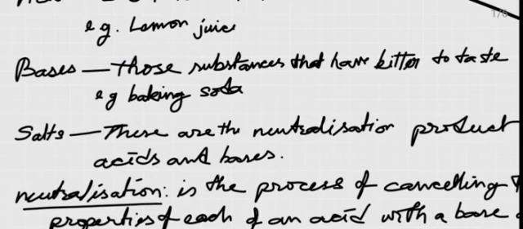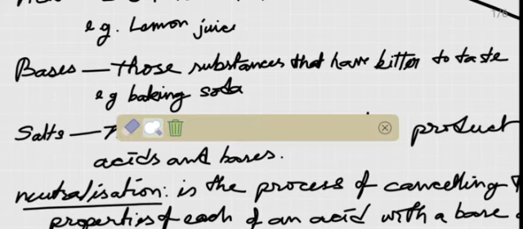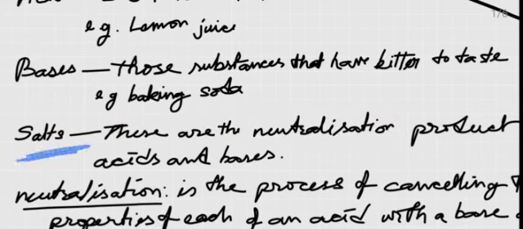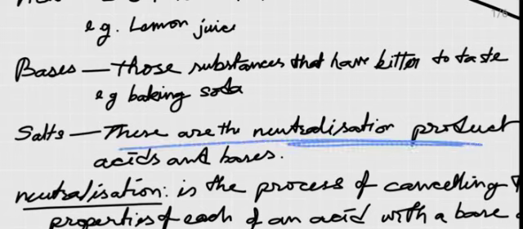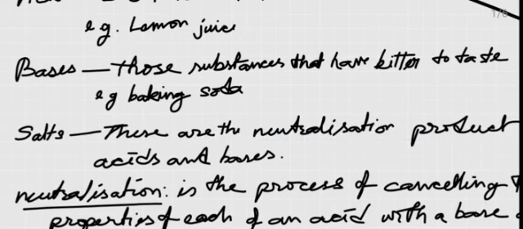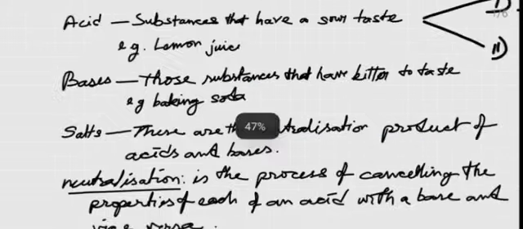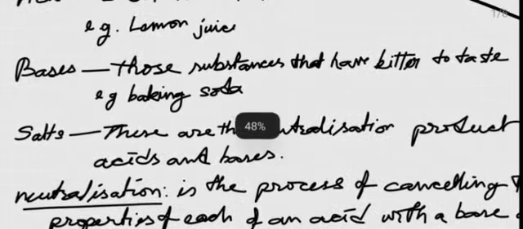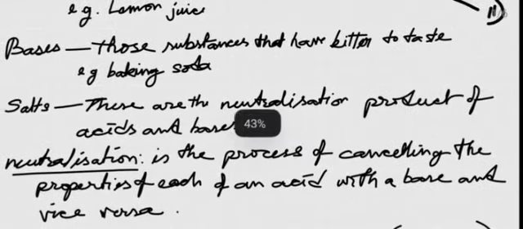And some other substances may not have any sour or bitter taste, but may be the product of the neutralizing reaction between an acid and a base, and such substances are called salts. That is, salts are the neutralization product of acids and bases. Here you can write it like this. This is what is neutralization.